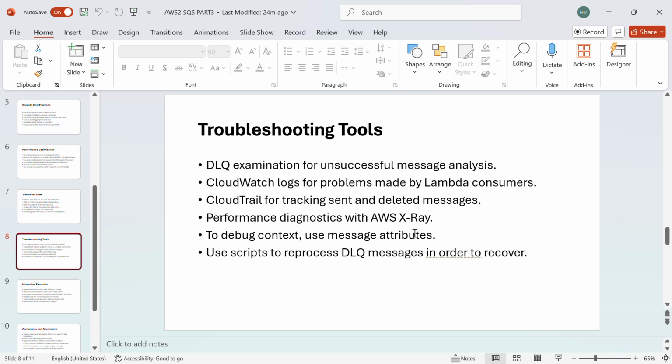Troubleshooting tools. DLQ examination for unsuccessful message analysis. CloudWatch logs for problems caused by Lambda consumers. CloudTrail for tracking sent and deleted messages. Performance diagnostics with AWS X-Ray. To debug context, use message attributes. Use scripts to reprocess DLQ messages in order to achieve recovery.